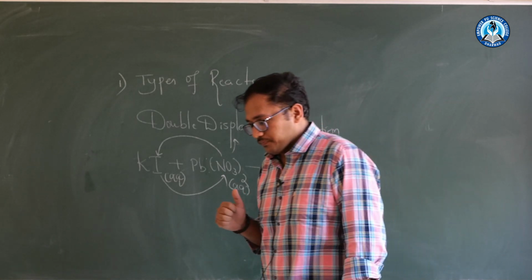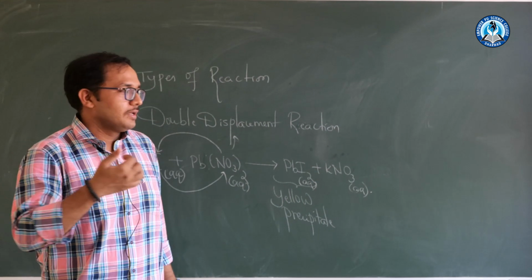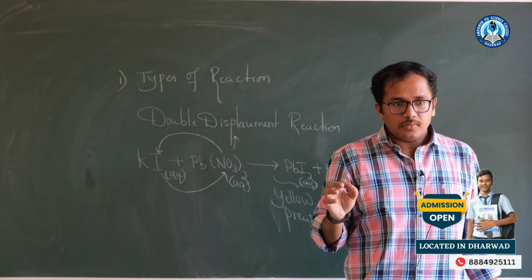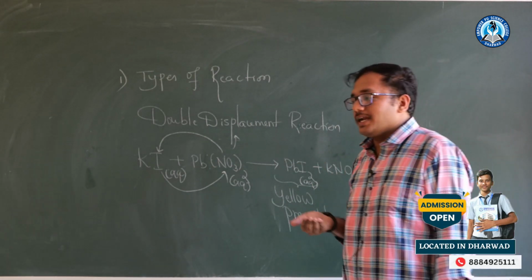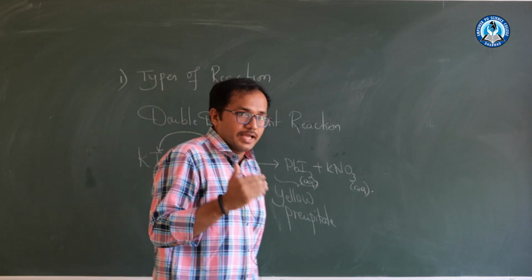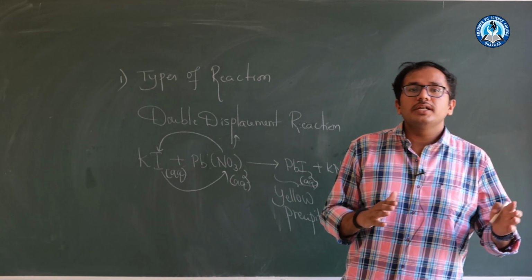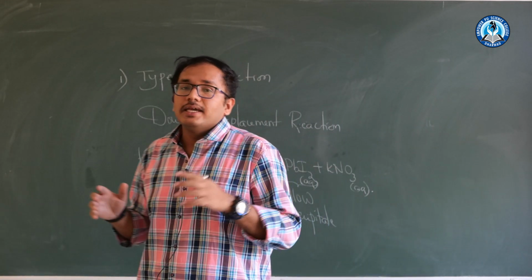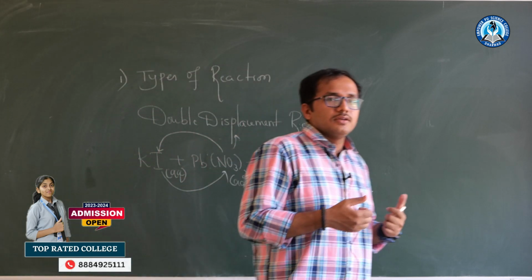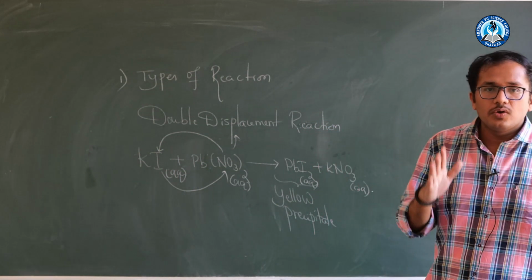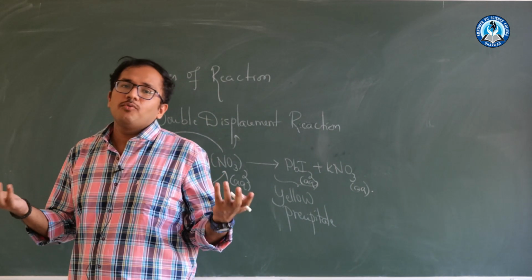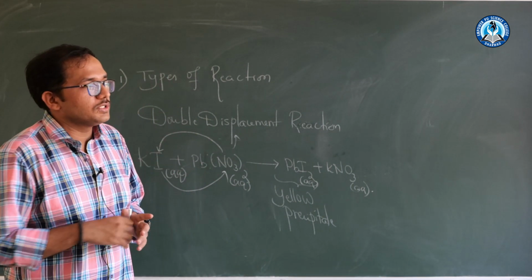The next important reaction I will teach now is the redox reaction. Sir, what is a redox reaction? A redox reaction is a reaction in which both oxidation and reduction take place simultaneously. Sir, what happens in this reaction? See, oxidation means, as you all know, addition of oxygen. Reduction means removal of oxygen, or addition of hydrogen.